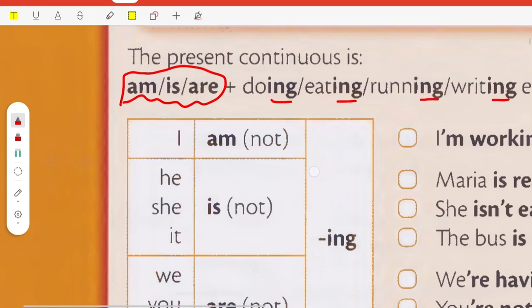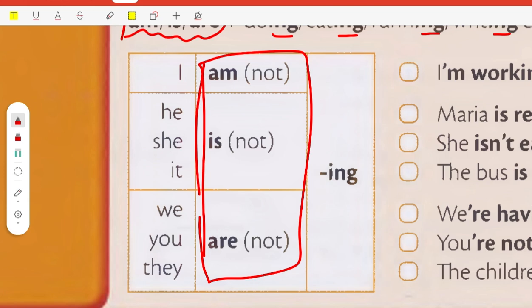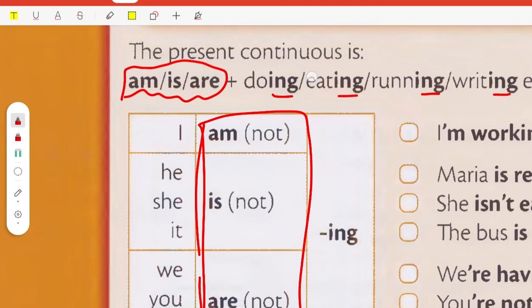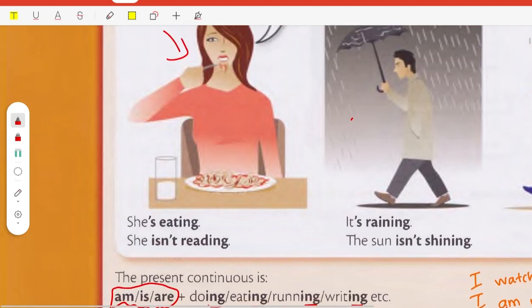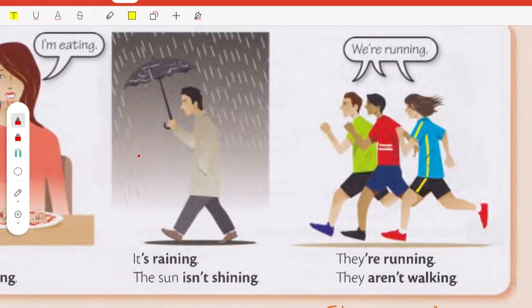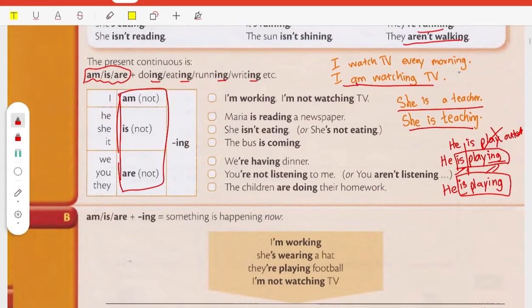If you want to make a negative sentence, you just add "not" to the auxiliary. For example, "she is eating," "she isn't reading." "It is raining." "The sun is shining." "They are running." "They aren't walking." This is how we use auxiliaries together with the continuous tense.